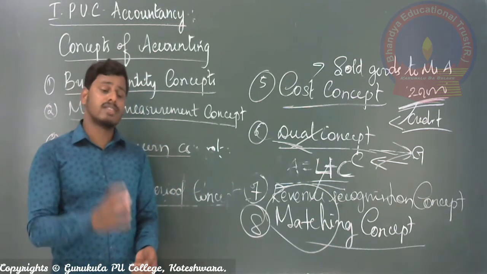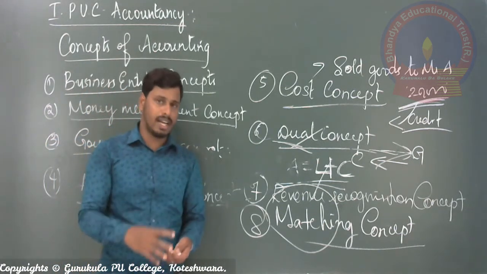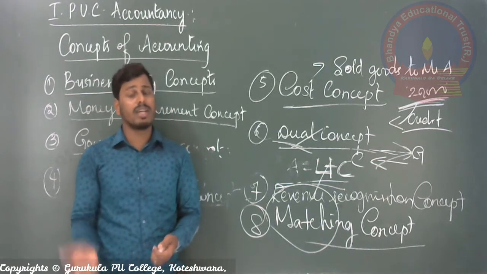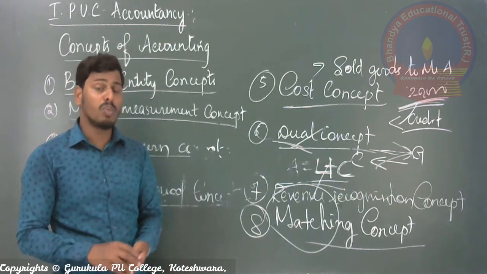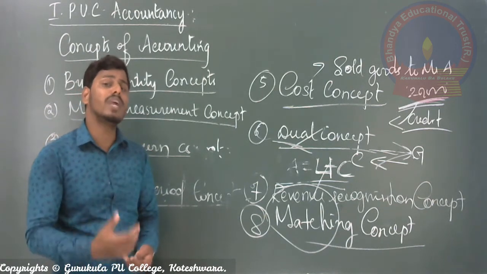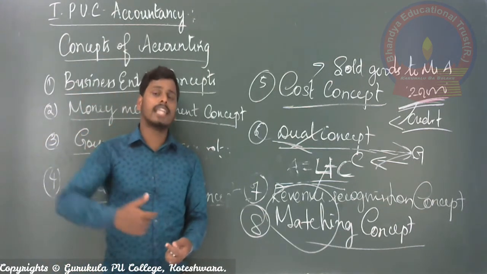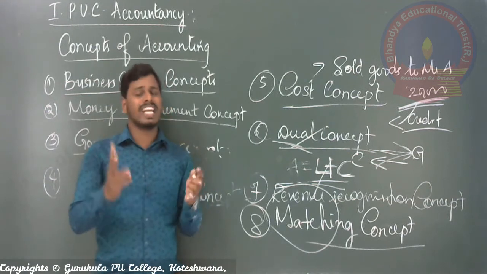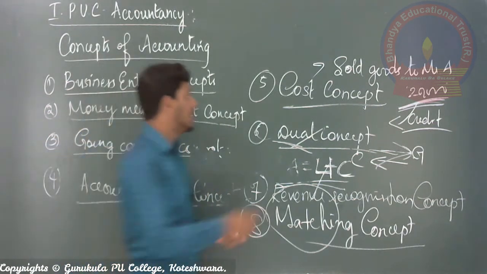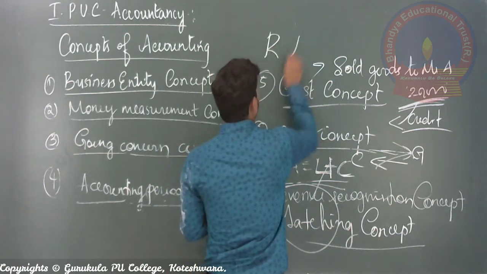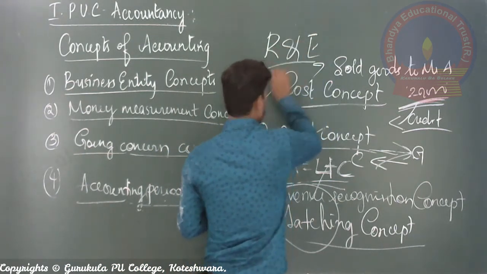Profit means excess of income over expenses, and losses mean excess of expenses over incomes. So to calculate the profit or loss at the end of the year, two things have to be matched and compared: one is revenues and the second is expenses.